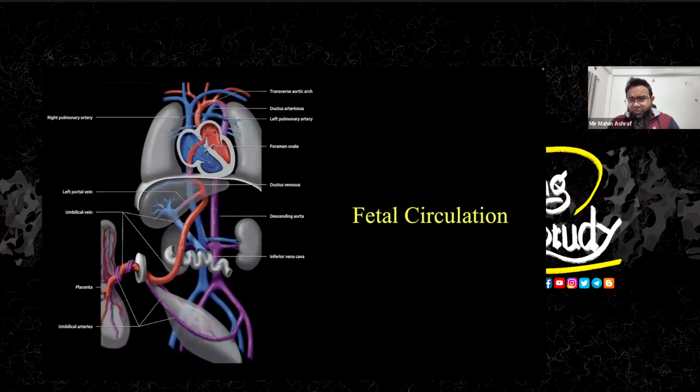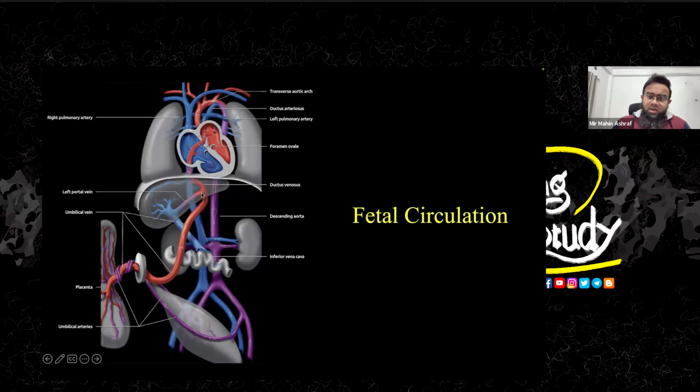So what is the ductus venosus? In fetal circulation, we have a placenta as an oxygenator. It purifies the blood and sends it back to the fetus through the umbilical vein, which carries the oxygenated blood.